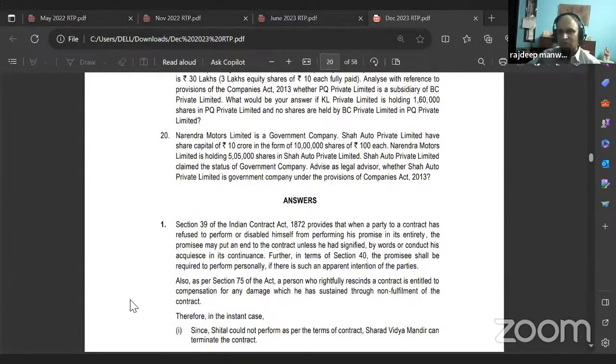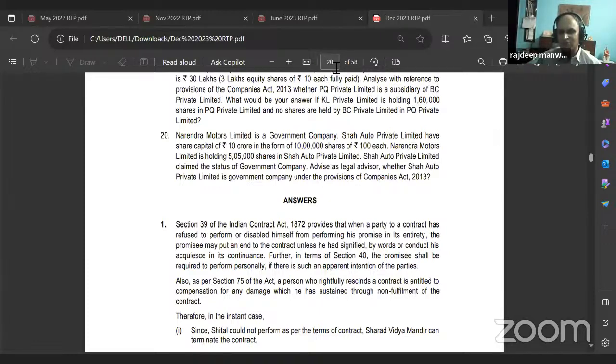Right. 20th question, the last one. Narendra Motors Limited is a government company. Shah Auto Private Limited has share capital of rupees 10 crore in the form of 10 lakh shares of rupees 100 each. Narendra Motors Limited is holding 5,05,000 shares in Shah Auto Private Limited. Shah Auto Private Limited claims the status of government company. Advise as legal advisor whether Shah Auto Private Limited is a government company under the provisions of Companies Act 2013.